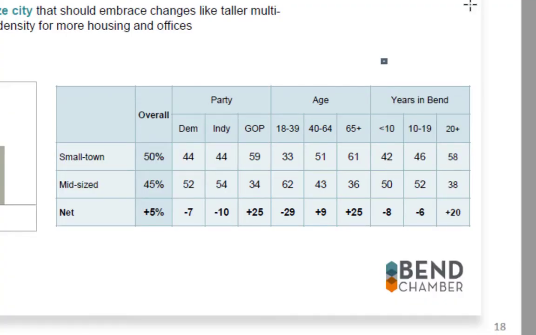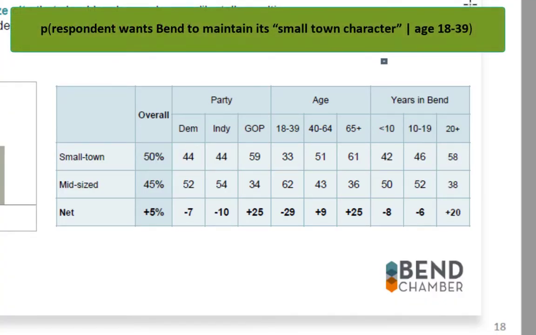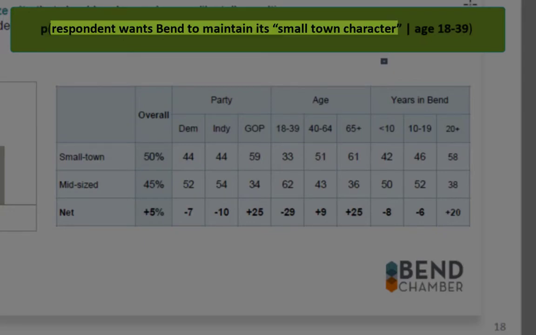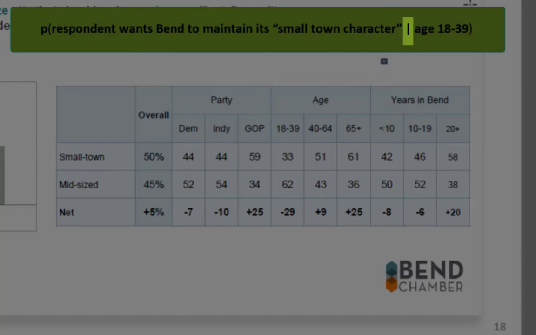So let's start with this question right here. What's the chance that someone wants Bend to maintain its small town character, assuming that they're 18 to 39? So that right there is how that would read using the language of conditional probability. Saying that out loud, I'm going to say it again. What's the probability that a respondent wants Bend to maintain its small town character, assuming that they are aged 18 through 39.